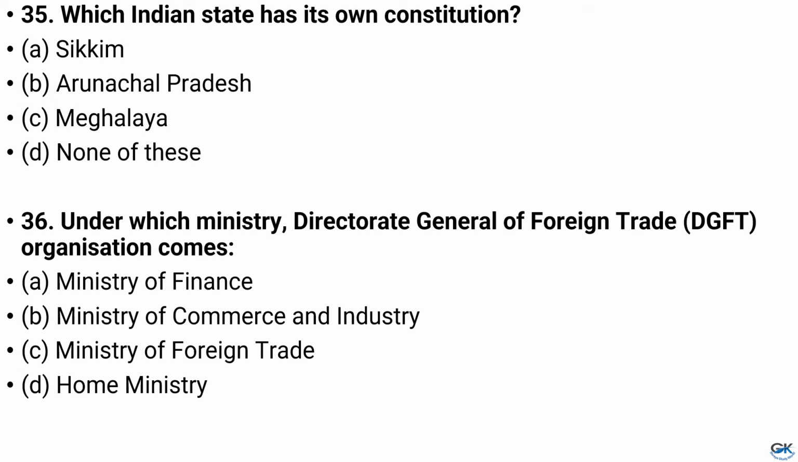Question number 35. Which Indian state has its own constitution? Option A, Sikkim, B, Arunachal Pradesh, C, Meghalaya, D, none of these. And the answer is option D, none of these.